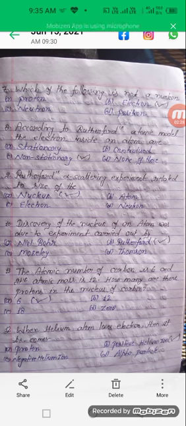Question number 8: according to Rutherford's atomic model, the electrons inside an atom are: option A stationary, B centralized, C non-stationary, D none of these. As we know, Rutherford said that the electron revolves around in a circular orbit. Hence, the electron is non-stationary. The option C is correct. Rutherford's alpha scattering experiment is related to the size of the nucleus. Option A is correct. The discovery of the nucleus of an atom was due to the experiment carried out by. We know that the nucleus was discovered by the experimental verification of Rutherford. Hence, option B is correct.